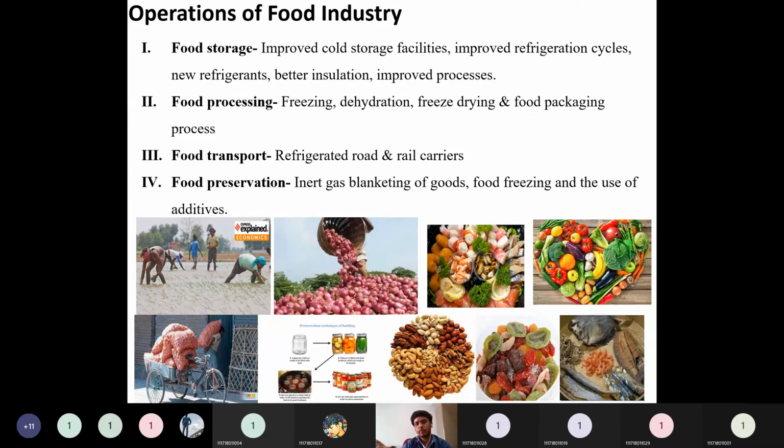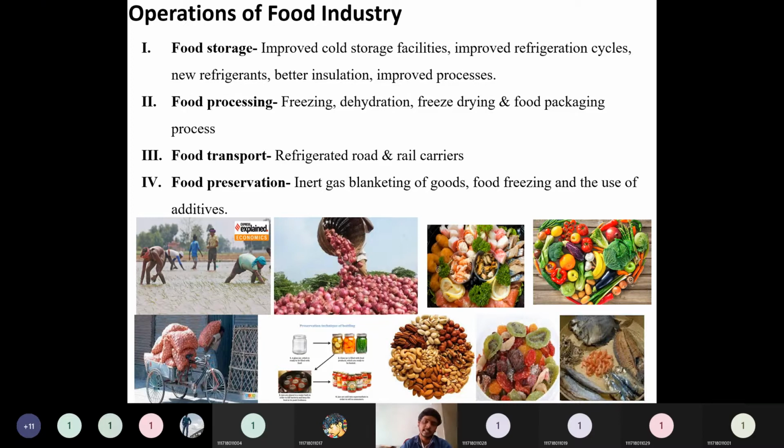When we dry it, when we just suck out that water from inside, so dehydrated that food, what happens, it will be converted into some dried fruit. That dried fruit will have a much longer shelf life. So we can increase the shelf life in that way. So increasing the shelf life using some inerting technique or inert blanketing technique or some heat treatment or irradiation or by adding some additives comes under this food preservation.